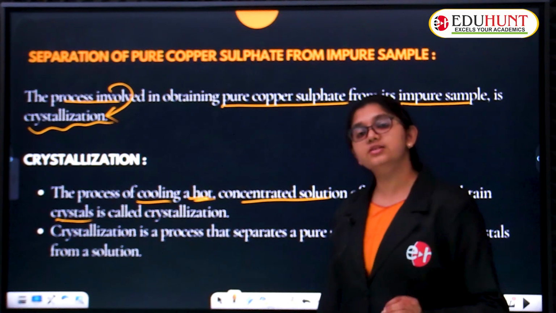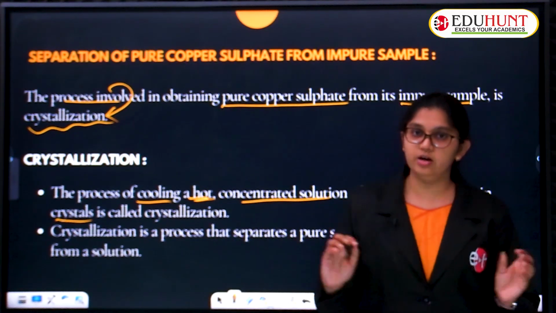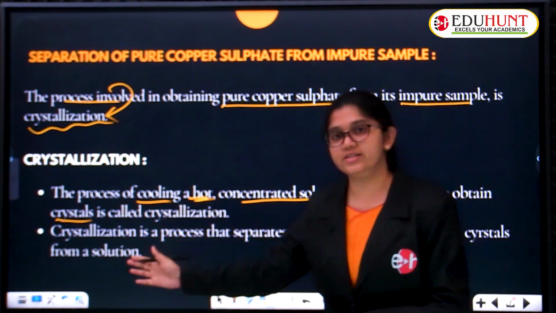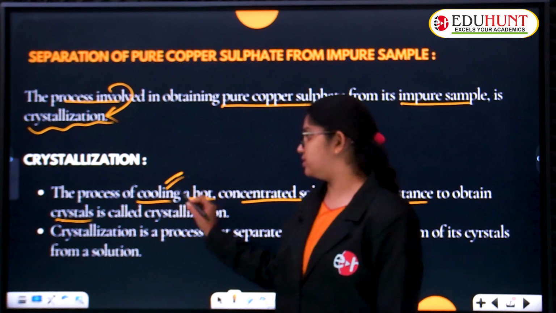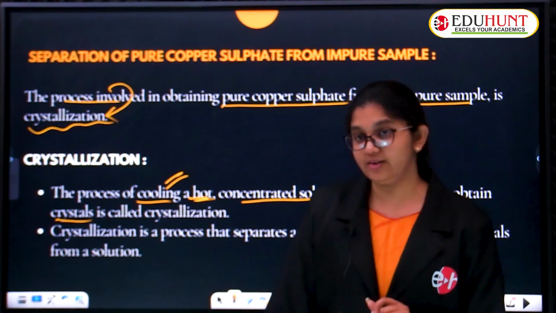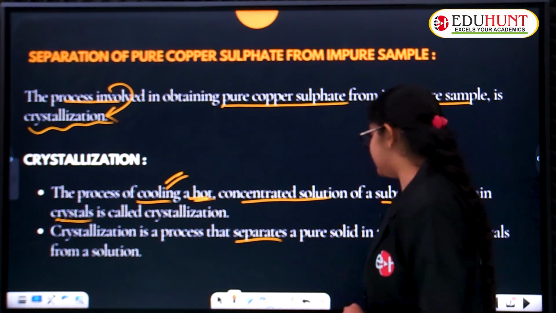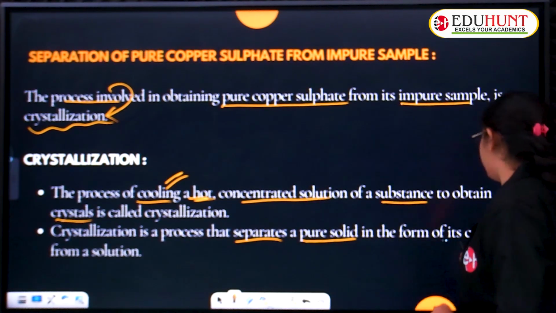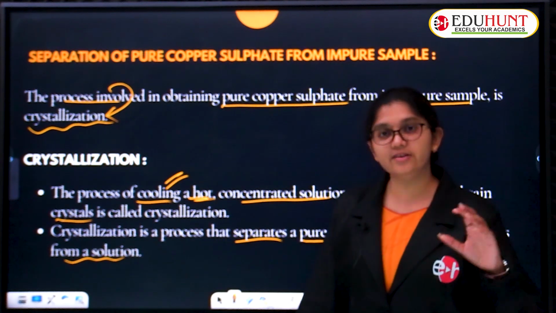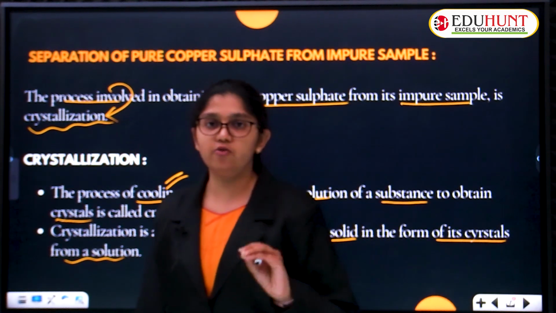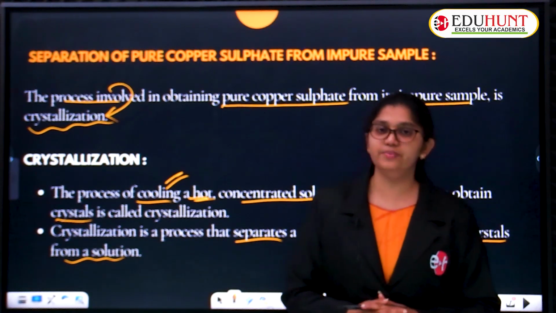So, how does it go, children? The process of cooling a hot concentrated solution of a particular sample into crystal form is called crystallization. It needs to be cooled, then only we will obtain crystals. Crystallization is a process that separates a pure solid in the form of its crystals from its solution. From the given solution, the pure sample of crystals is separated. That is crystals and crystallization.